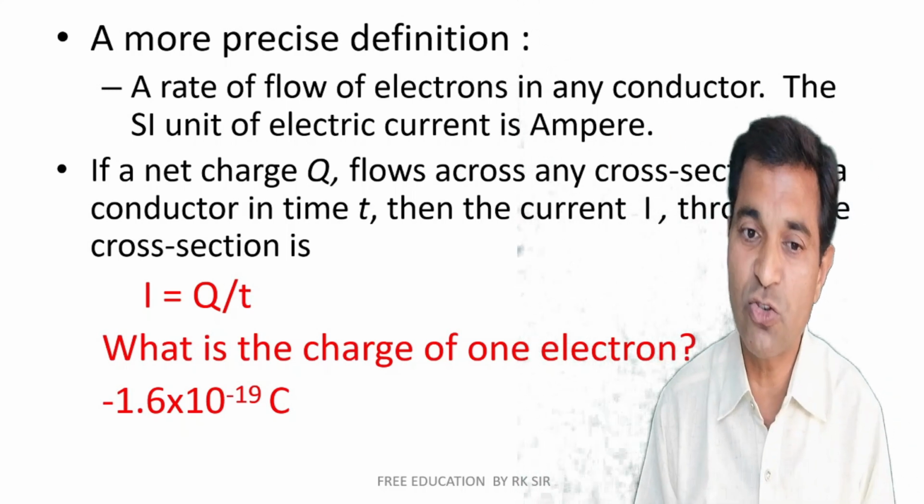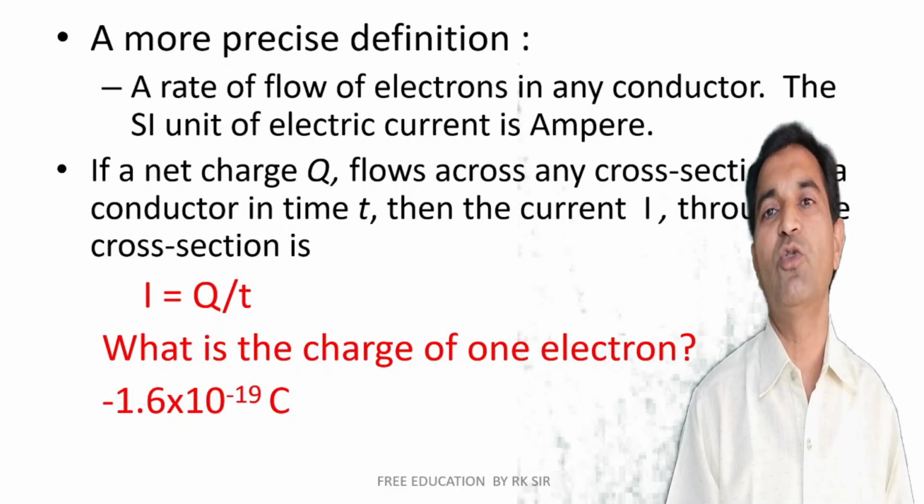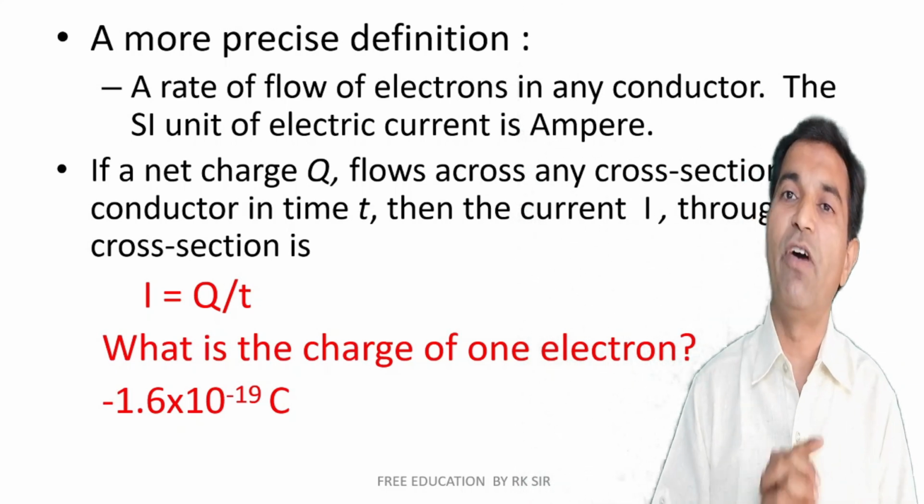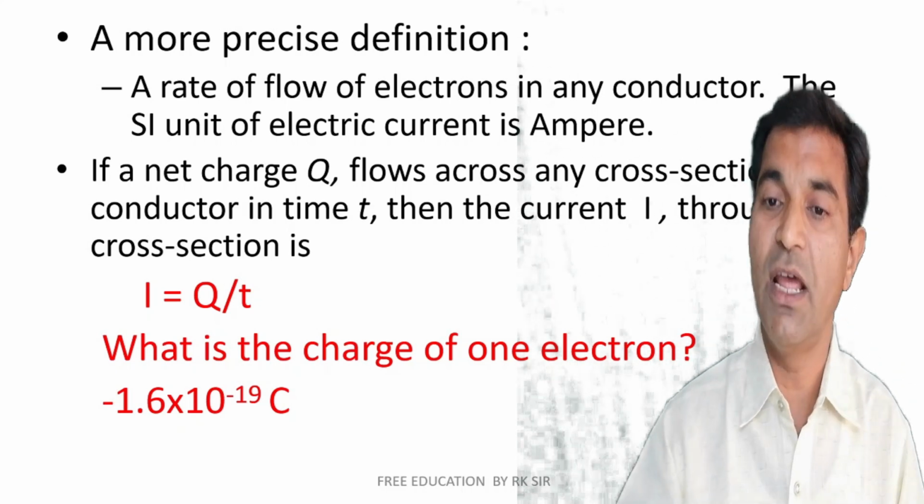And what is the charge of one electron? It is minus 1.6 × 10^-19 coulomb, and the charge of a proton is plus 1.6 × 10^-19 coulomb.